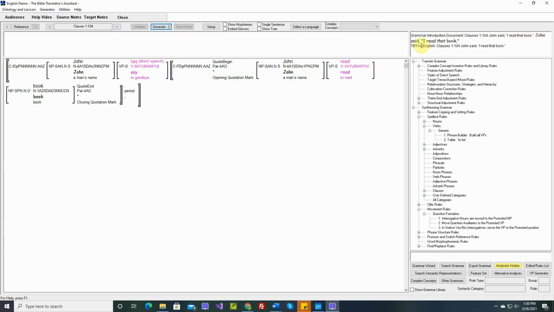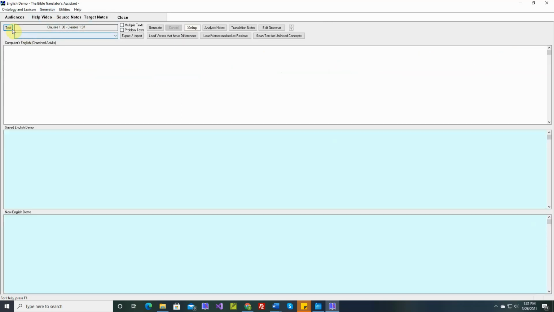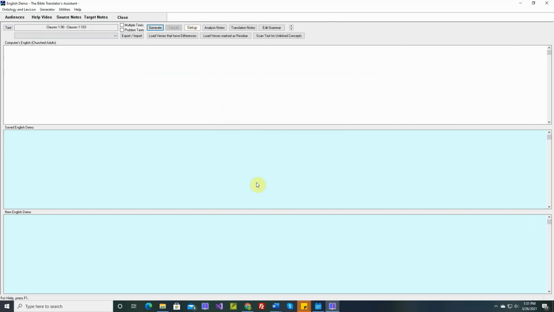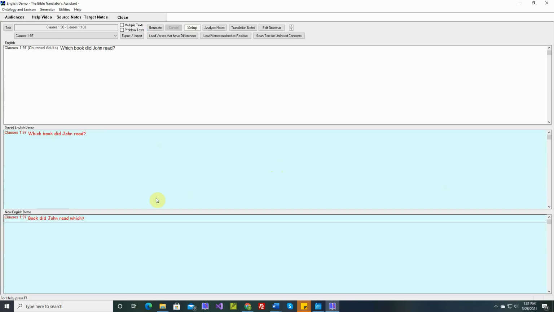Okay, we're done with the questions. This next one is a quote. We'll save this one for the next video. Let's go back though and regenerate everything up through clauses 103. Let's regenerate all of our questions and make sure they're working properly. Okay, so there's one sentence that has an issue. Which book did John read?